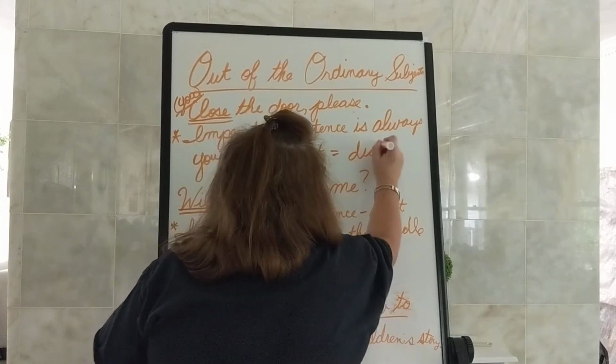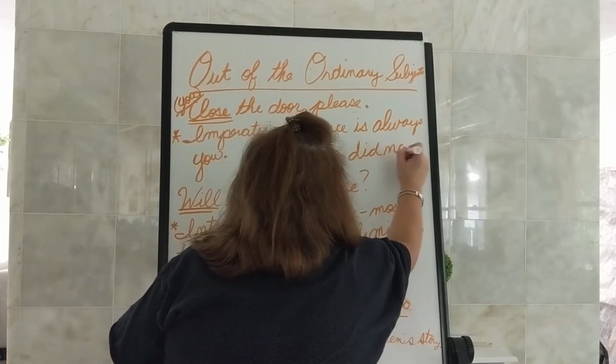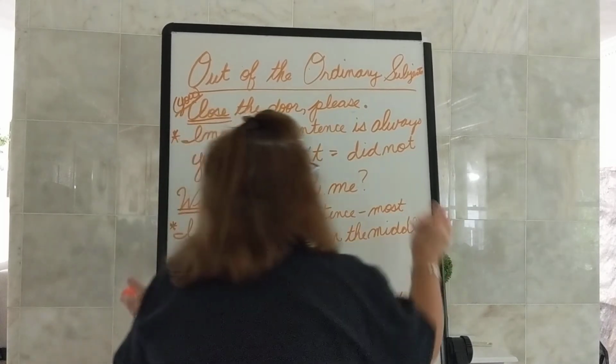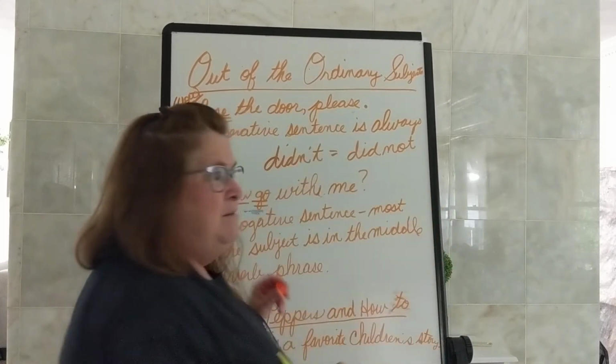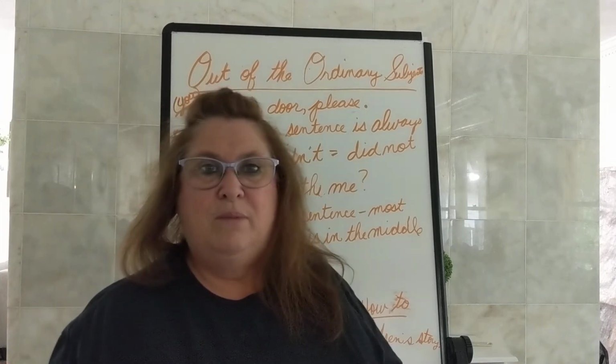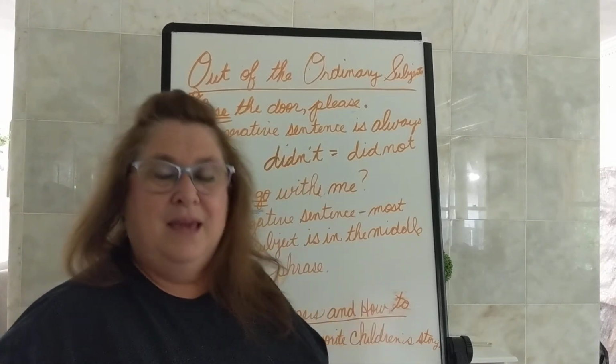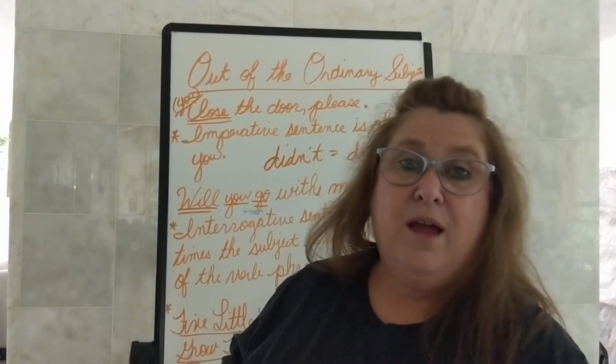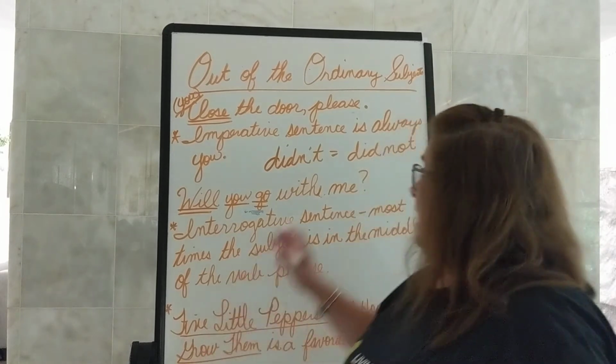Did not. Now, no matter whether you are A or B students or whether you are remote, you have heard me tell you something about not. What have I told you about not? Not can, say it with me. Not can never, ever be a verb.